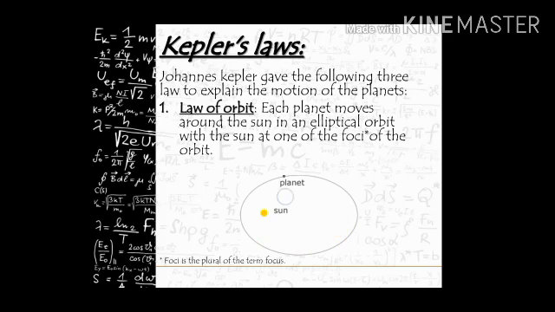So if the sun is present here, then it is one focus, and if the sun is present here, it may be another focus. So these two places are known as foci. The sun will be in one focus, and the planets will move in an elliptical orbit, that is, an ellipse. This law is known as the law of orbit: each planet moves around the sun in an elliptical orbit with the sun at one of the foci of the orbit.